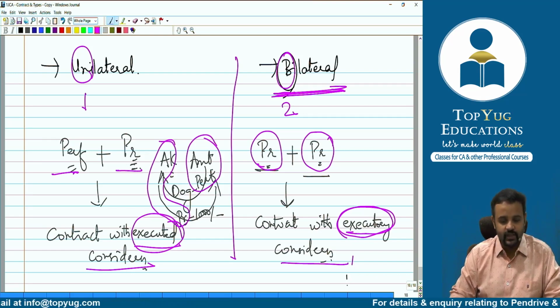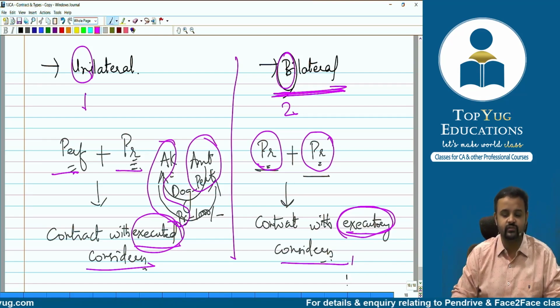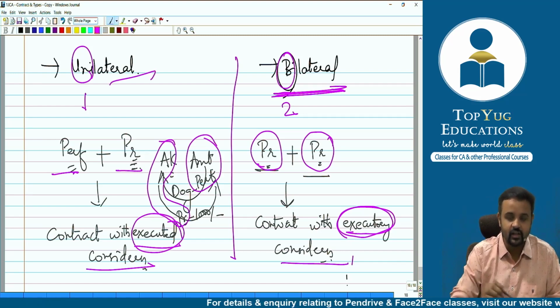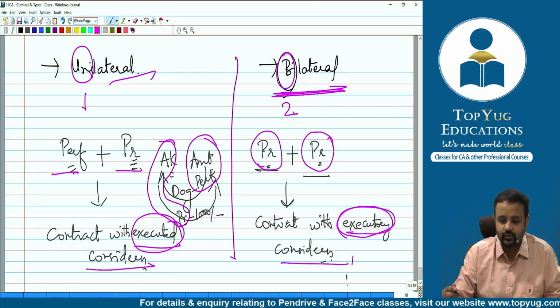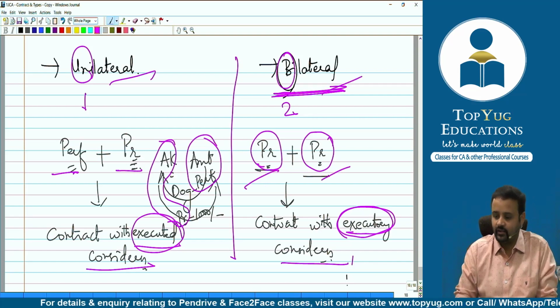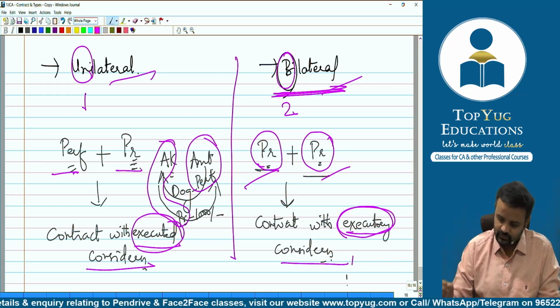Okay. So please understand, at the time of formation of the contract, maybe one party has performed and the other party is yet to perform, then it is unilateral. But when, at the time of formation of the contract, both the parties are yet to perform, then it is promise for promise, so it is called a bilateral contract. Understand, my dear friends?